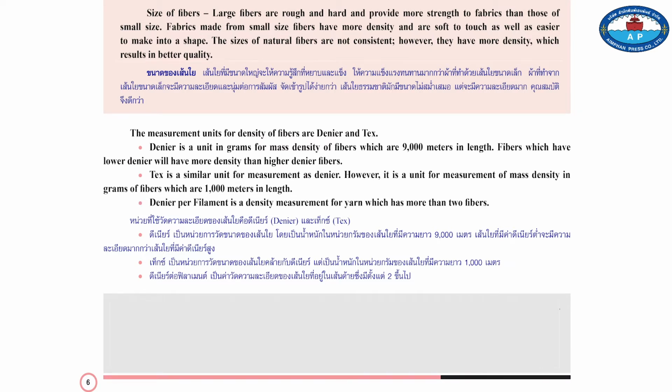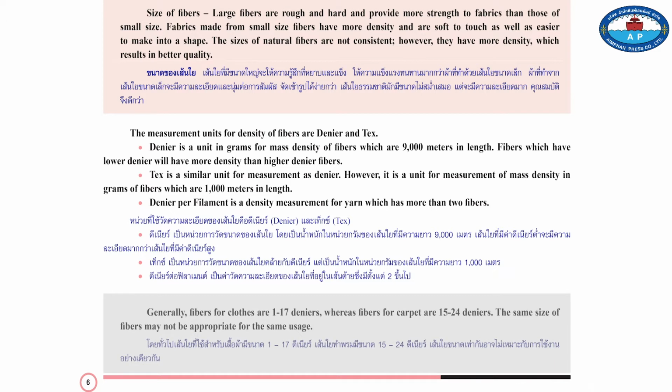Denier per filament is a density measurement of a yarn which has more than 2 fibers. Generally, fibers for clothes are 1 to 17 deniers, whereas fibers for carpet are 12 to 24 deniers. The same size of fibers may not be appropriate for the same usage.